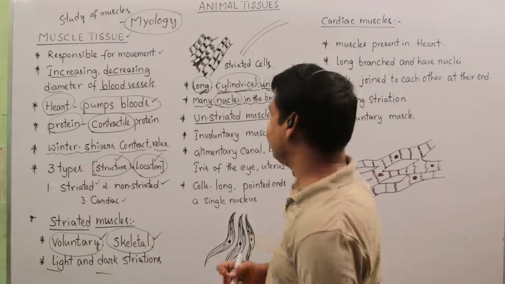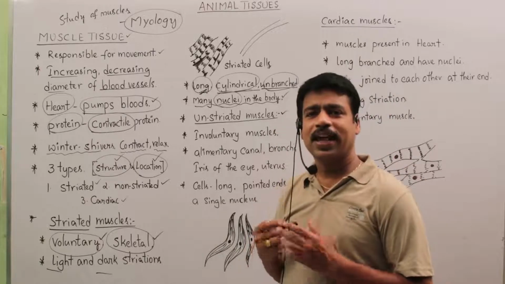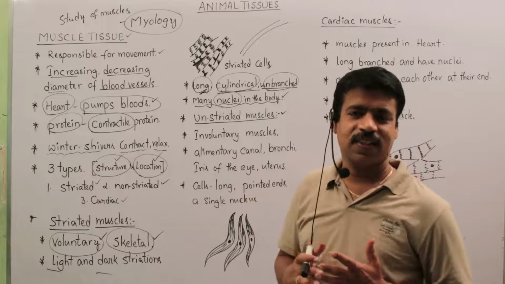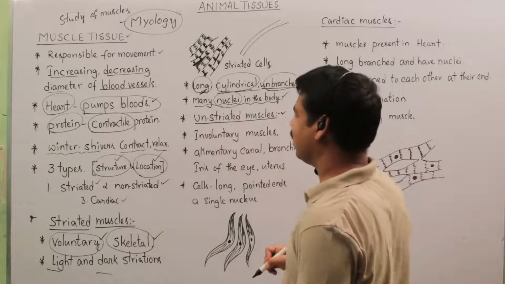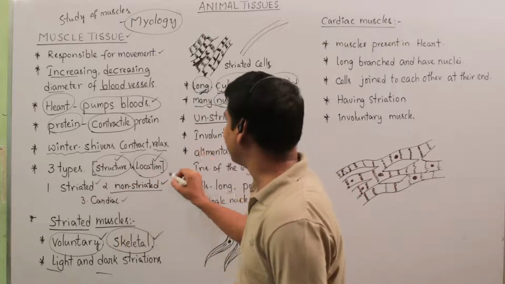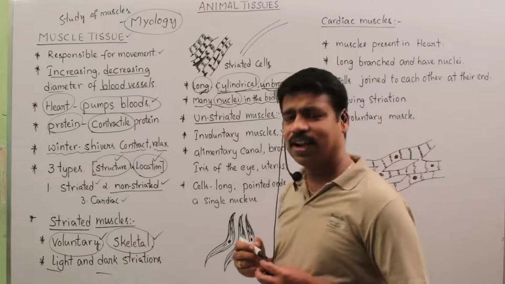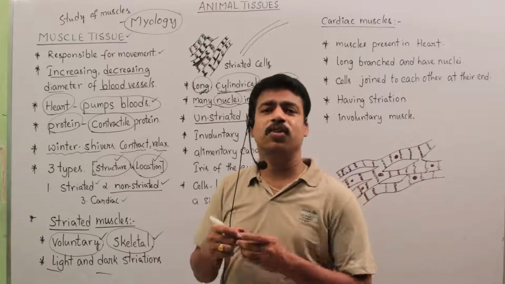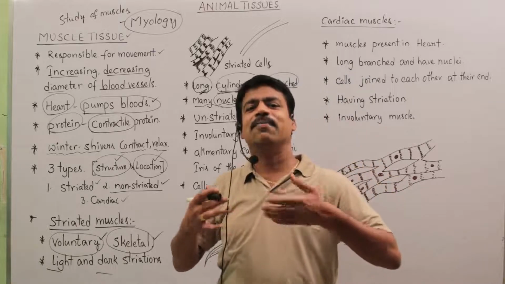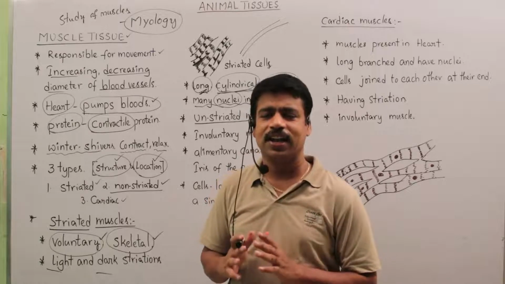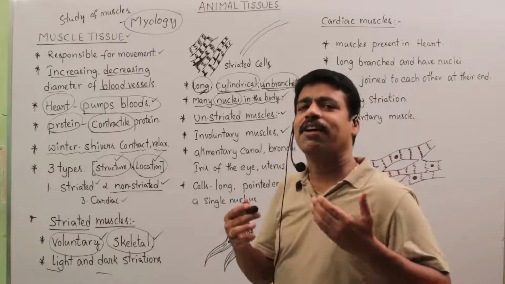Next one, unstriated muscles. So what are unstriated muscles? We cannot find any striations on its body, hence these are unstriated muscles. Another type of muscles, non-striated or unstriated muscles. These are involuntary muscles. You know what is voluntary? Voluntary means the function is done by our wish. Then what is involuntary? Involuntary means there is no involvement of our wish.